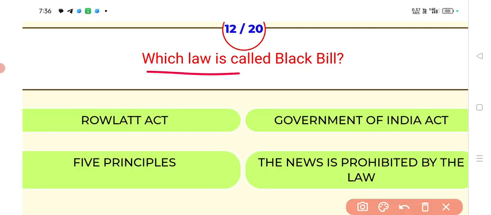Which law is called Black Bill? Answer, Rowlatt Act. Rowlatt Act is called Black Bill. Next.